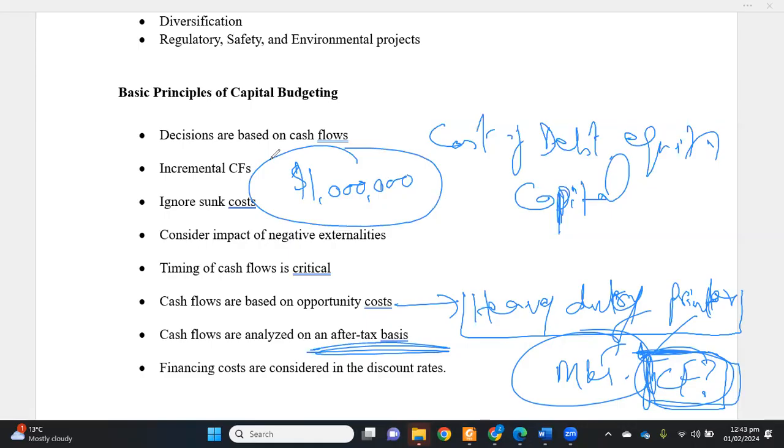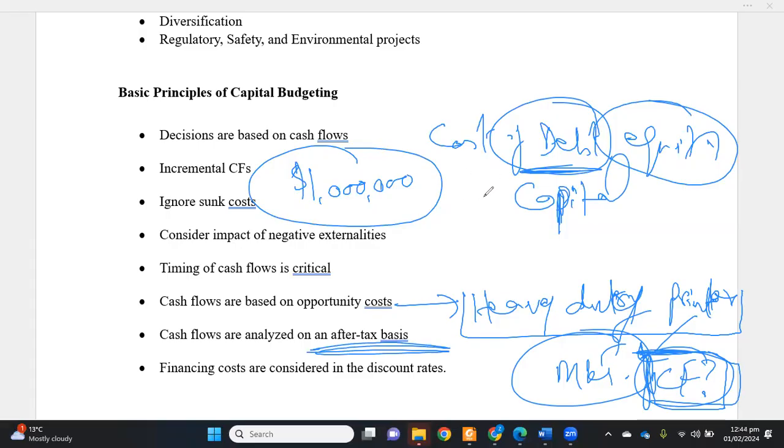From where will you generate the $1 million? Either you will borrow from banks or any other private or public source of debt, or you will generate equity. You may issue some shares, or you may use your internal equity. In all cases, there is a cost: cost of debt, cost of equity, or, if we use a combination of both sources, the cost of capital.